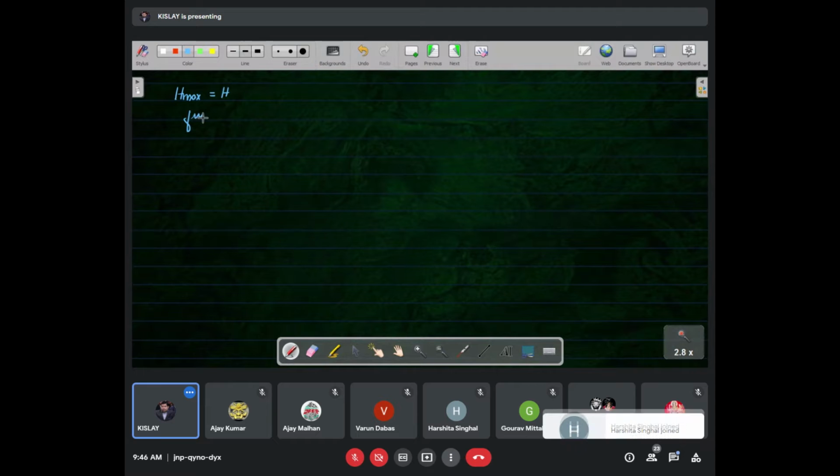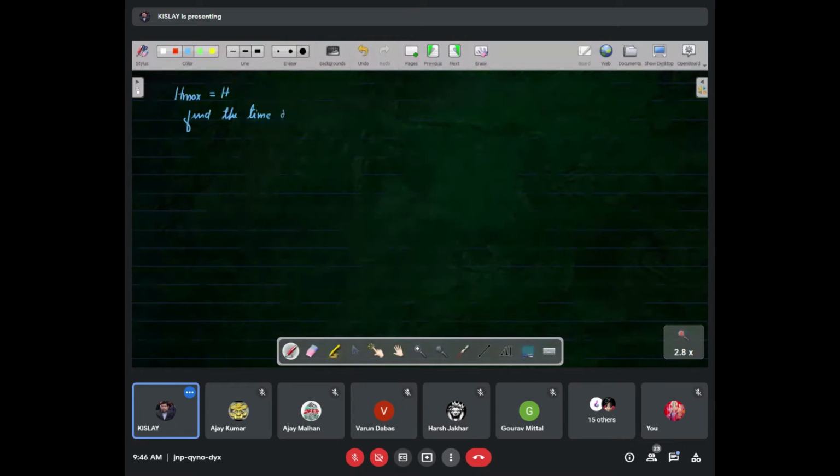Find the time period or total time of flight. It's very simple. You can solve this question. Try to solve it. See the solution. These are very important conclusions.